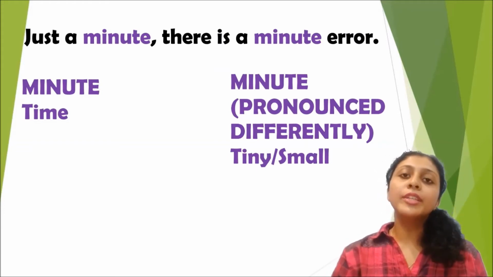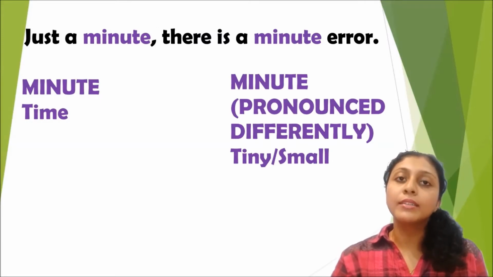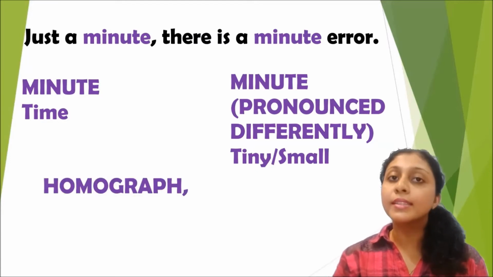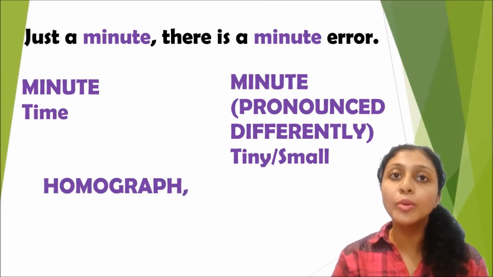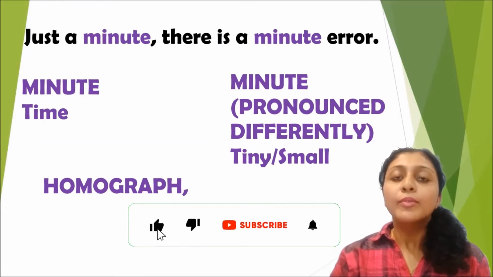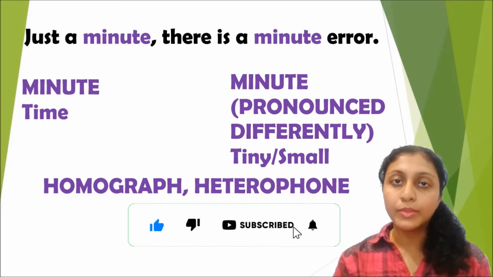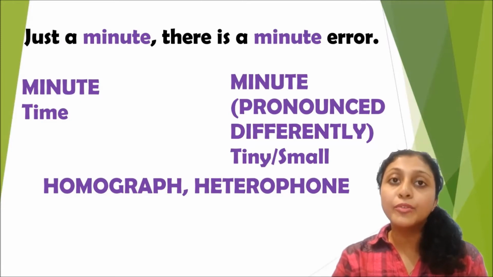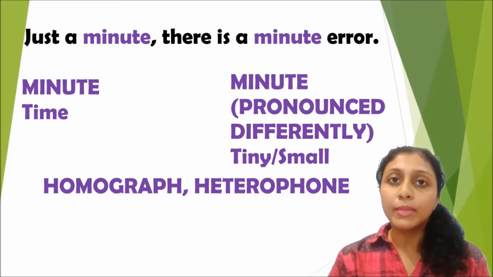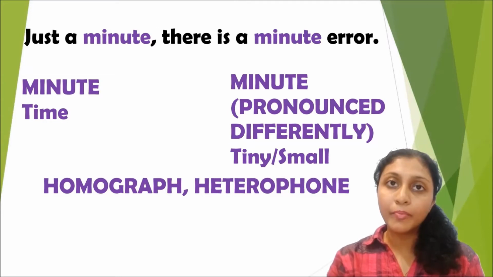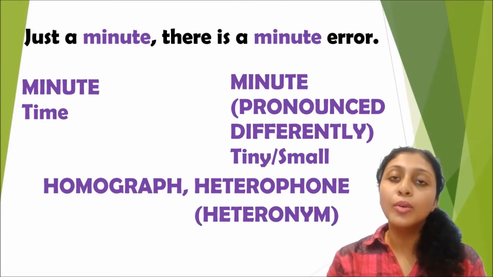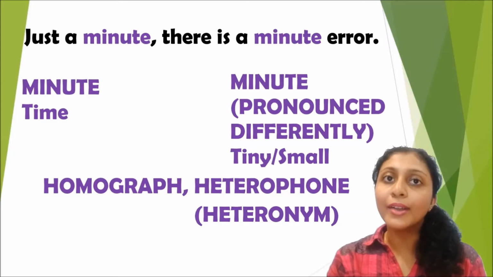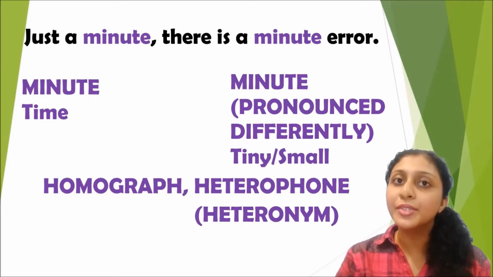So in this case, what can you say about the words minute and minute? They are written in the same way, and therefore it is a homograph. Meaning wise, they are different. Whereas when you listen to the sounds, they sound different, and therefore it is a heterophone. So you can say that it is a heterophone and a homograph. Heterophones are also referred to as heteronyms.